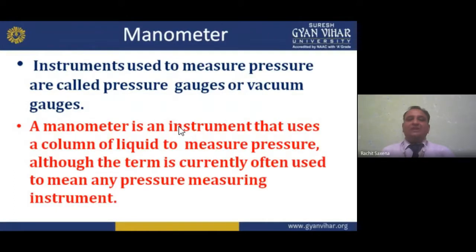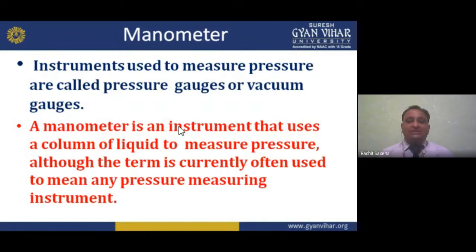Now the manometer, today's main topic which we are going to study. Instruments used to measure pressure are called pressure gauges or vacuum gauges. Basically, what we are going to measure is pressure, and the instruments are called pressure gauges or vacuum gauges.